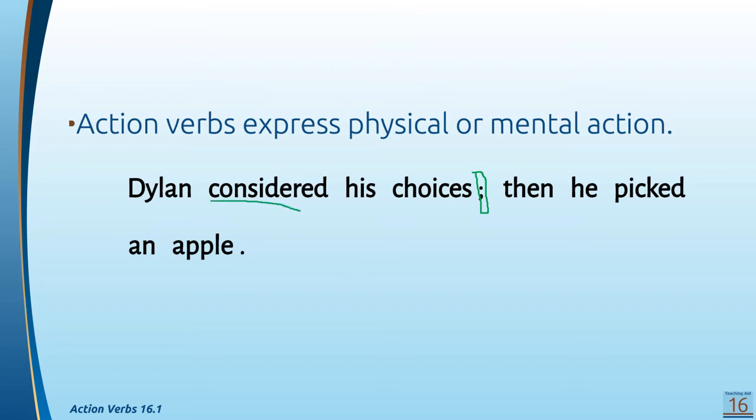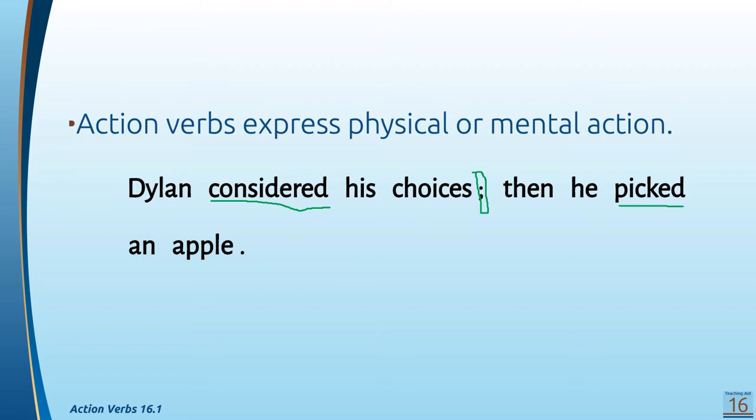Considered, that's your first verb. This is mental action because he's thinking. That's what considered means. It's to pensar. Then he picked an apple. What's your verb here? Picked. Very good. This is a physical action. It's something that he's actually doing with his hands. There's movement, so it's a physical action.